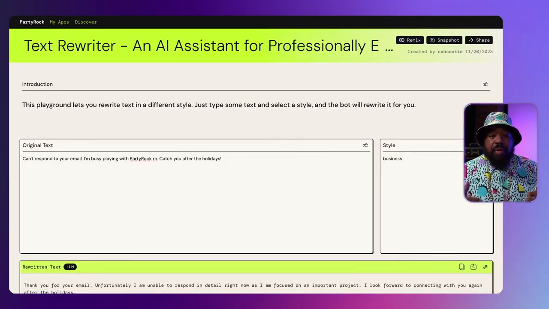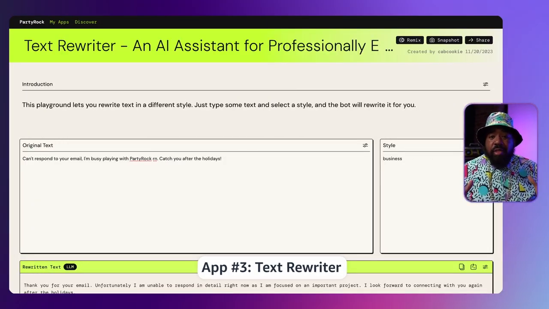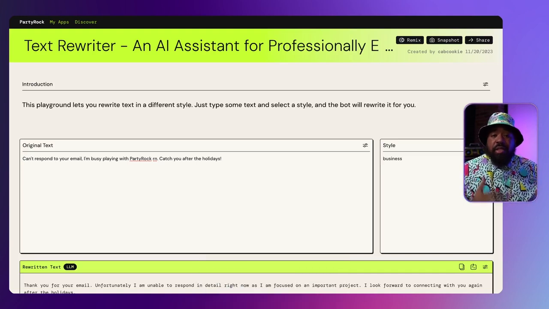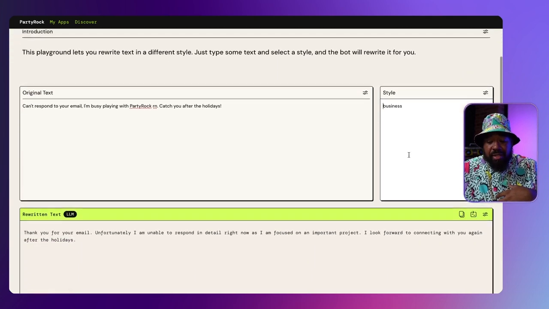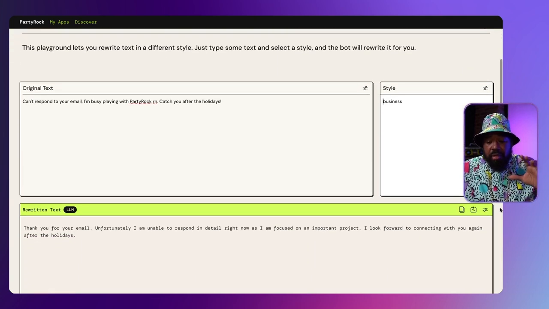Okay, for app number 3, we have text rewriter. I don't know about you, but I write a lot of documents, I write a lot of emails, and sometimes I need to ensure that they're written in the business format or business style when I send those emails. So here what we have is a user input where we actually enter our text. Here I want to send an email in regards to Party Rock and letting people know I'll catch them after the holidays. The style that I want to write it in is going to be business, and then from there, this is sent as a prompt to the large language model.